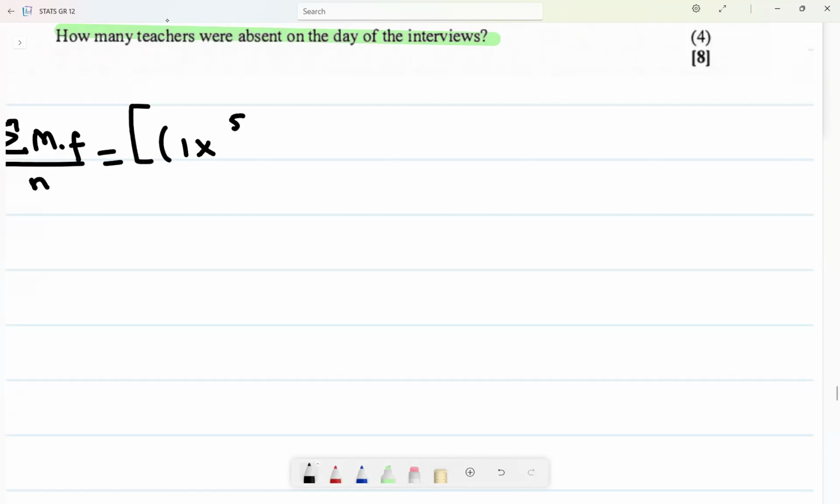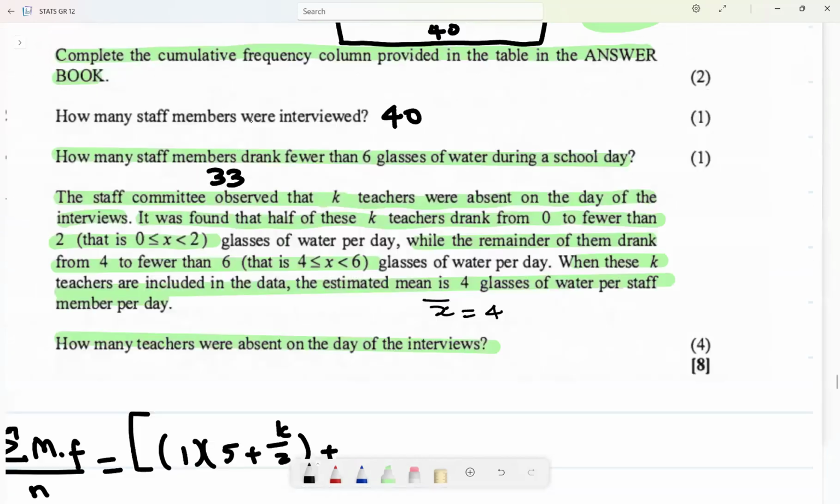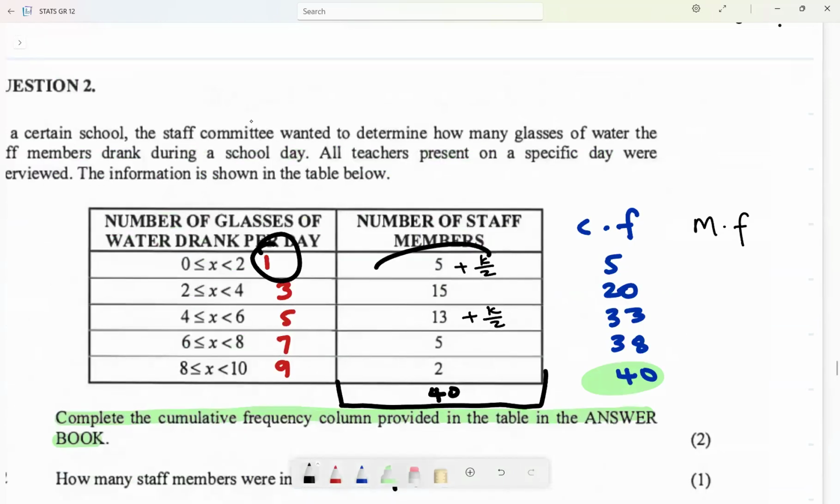So I'm going to do this: 1 multiplied by 5 plus k divided by 2, and you add. So far I have done this: 1 multiplied by 5 plus 2k.